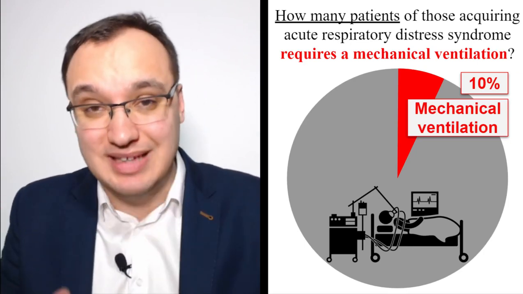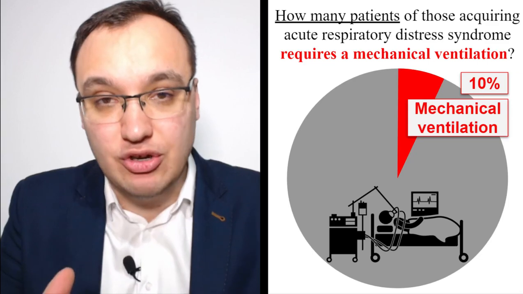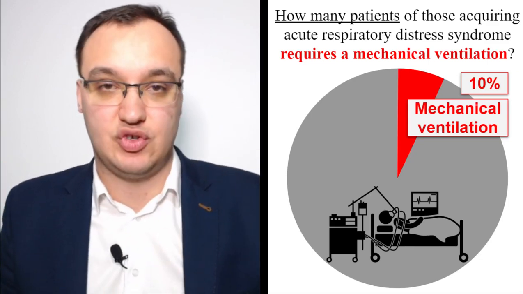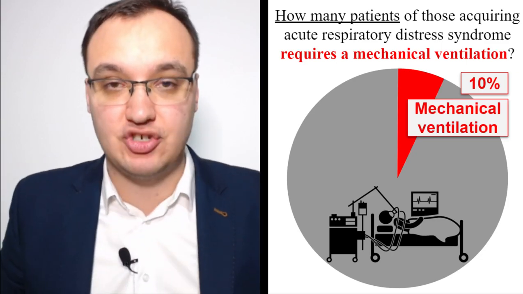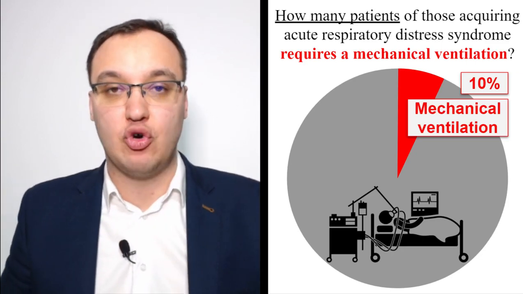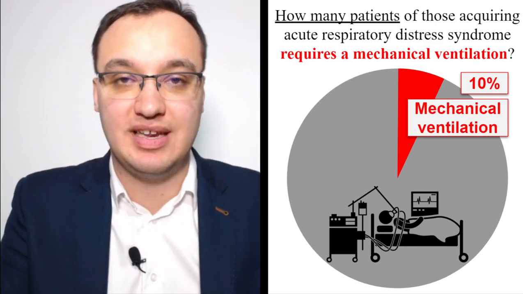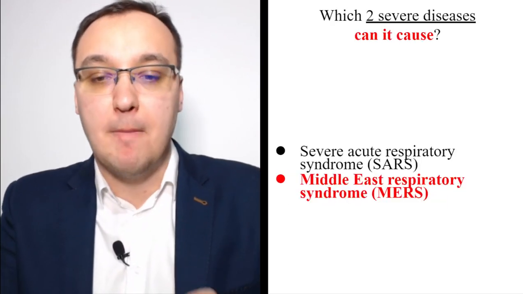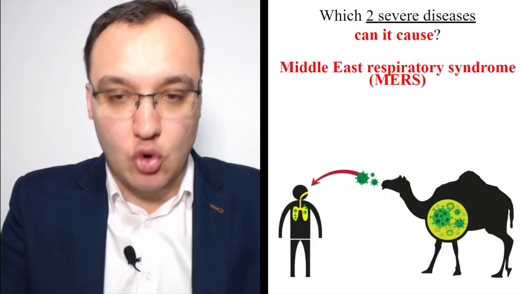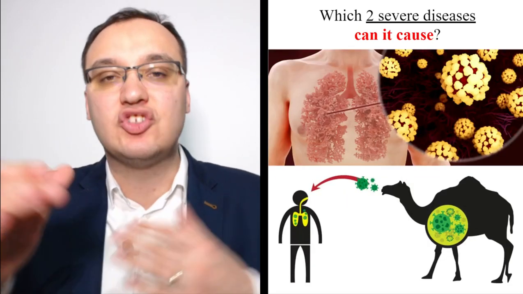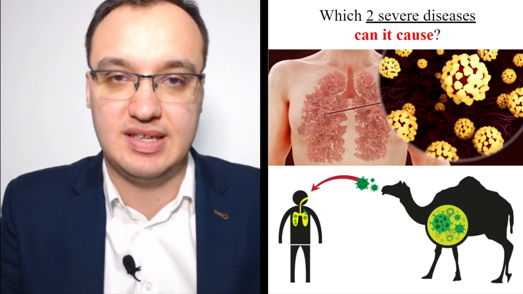And 10% of those that had acute respiratory distress syndrome require mechanical ventilation. So about 1/3 of patients get this type of syndrome, and about 1/10 of these patients will get mechanical ventilation. And this is the scary part. Middle East respiratory syndrome is also a very severe syndrome, and this can also be deadly. So these two things are the most severe diseases that can happen.